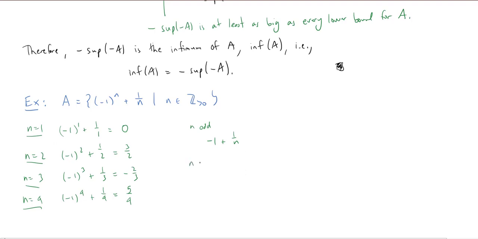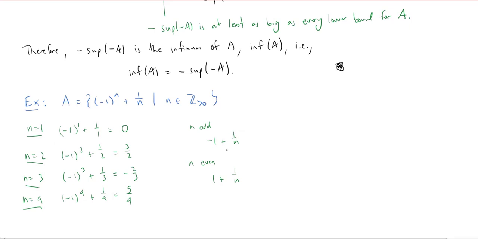And when n is even, I'm getting a positive 1, but again plus 1 over n. So there's really two sequences working together here. Maybe I analyze them separately.